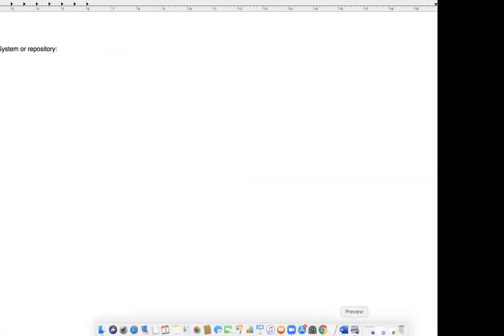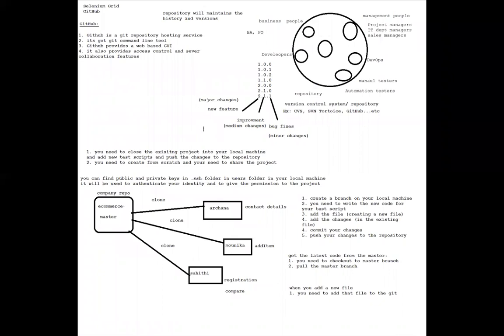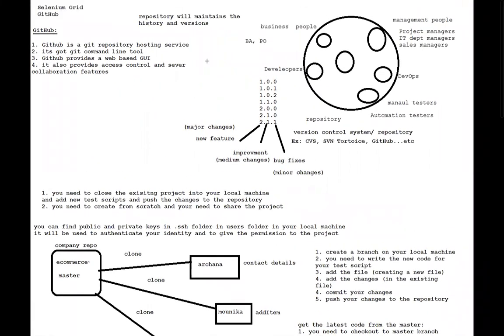Right. So today we're going to discuss repositories, or I can say version control systems, VCS, or repository. So what exactly is a version control system or repository? Why do we need to use it, and what are the different tools we have?